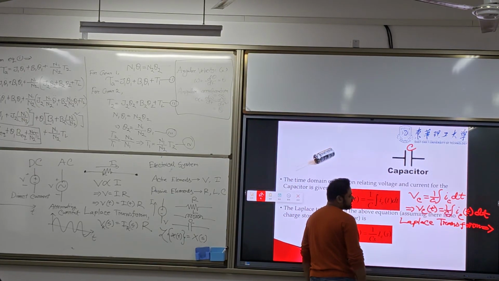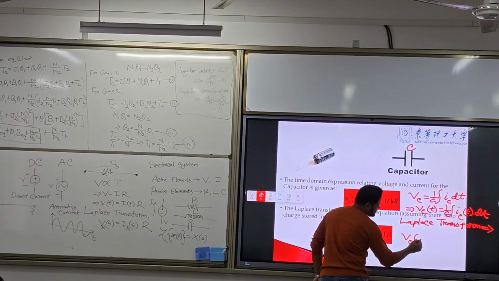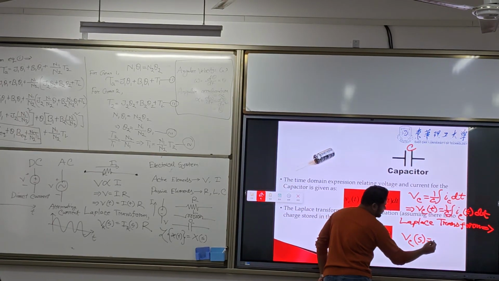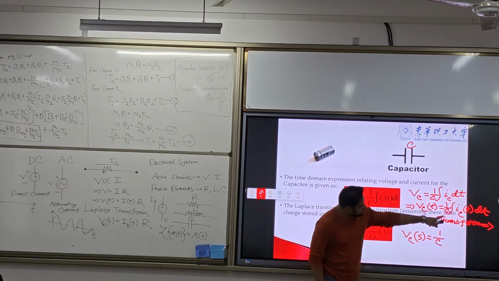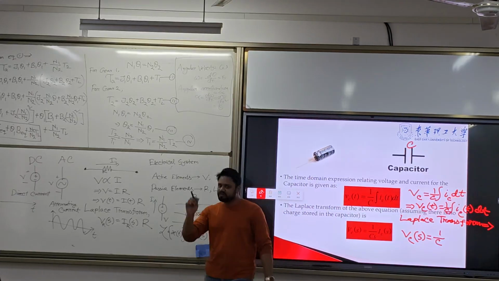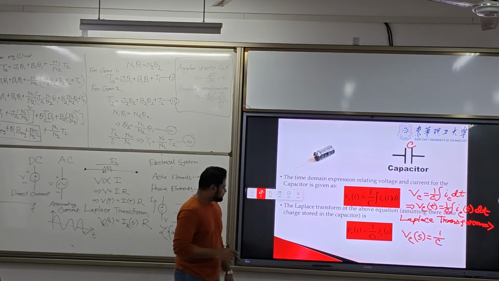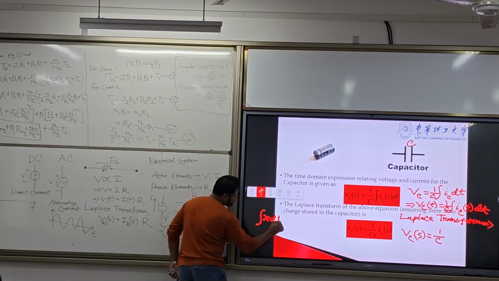So how do we get the Laplace transform? VC(s) is equal to 1 by C. Now, what is the Laplace transform of this IC, the integration? The Laplace transform of the integration of x dt.